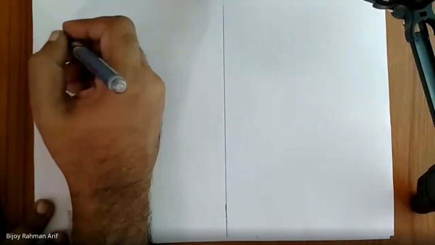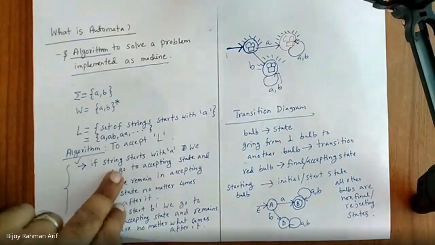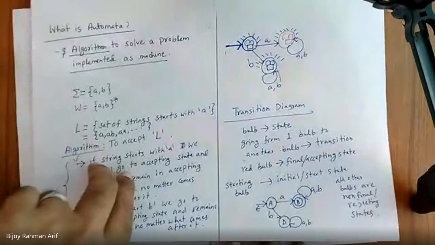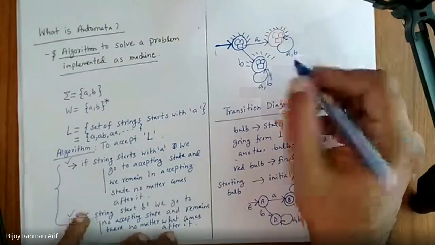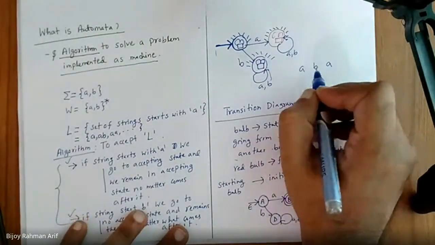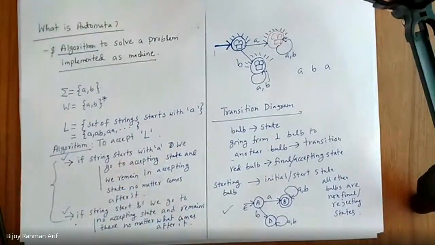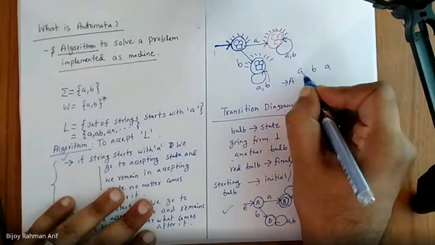Let's take an example. Let's take A, B, A. Is this string going to be accepted by this automata or not? Yes, sir. So we'll start from A. After seeing A, where should I go?